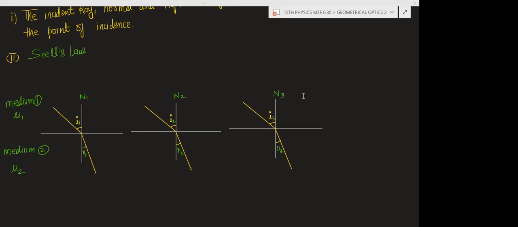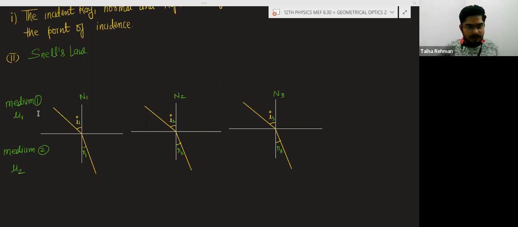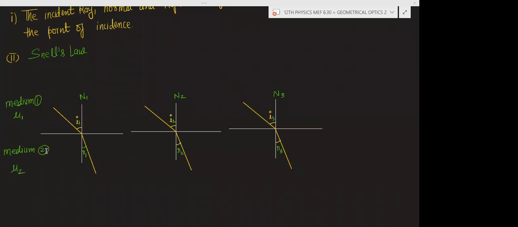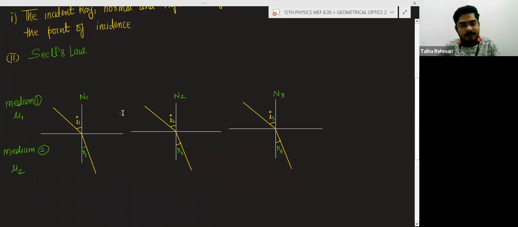Done. Okay. This is medium Sir, 1. This sir, can you scroll up? actually, okay.